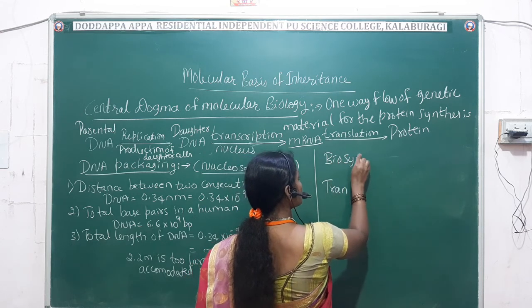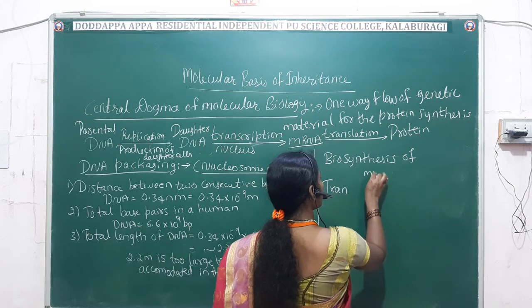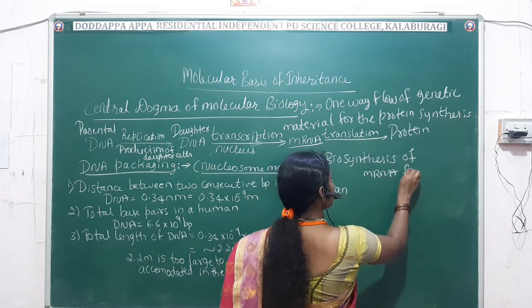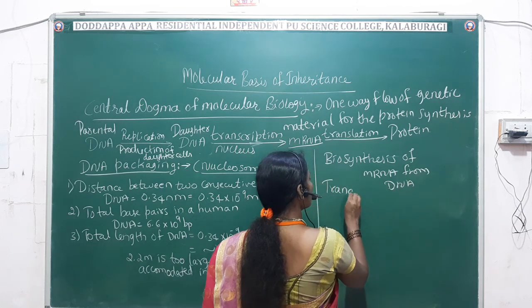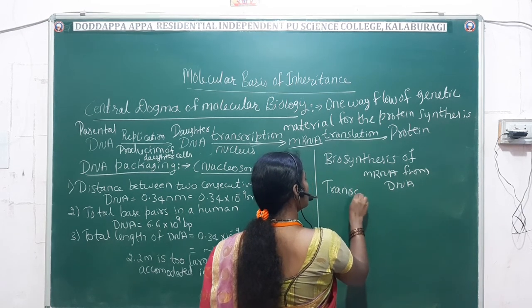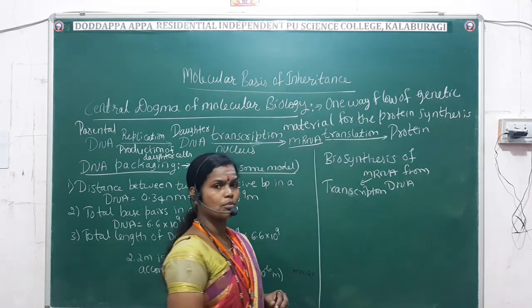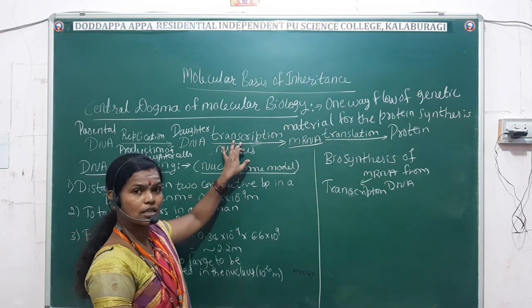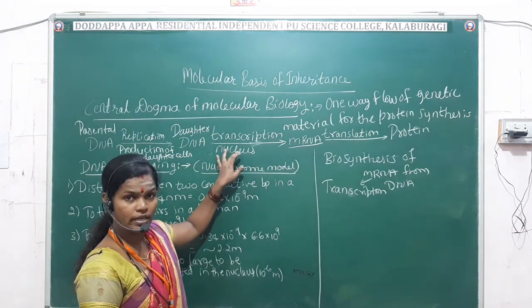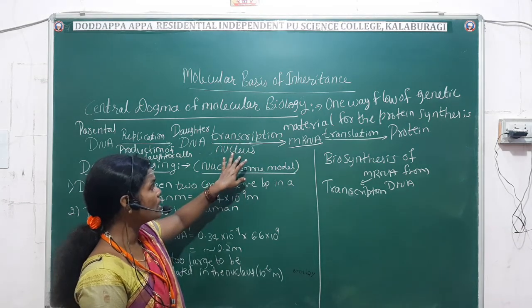Biosynthesis of mRNA from the DNA is called transcription. The daughter DNA undergoes transcription inside the nucleus.